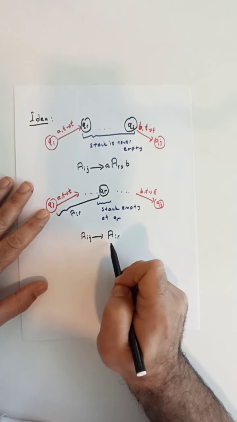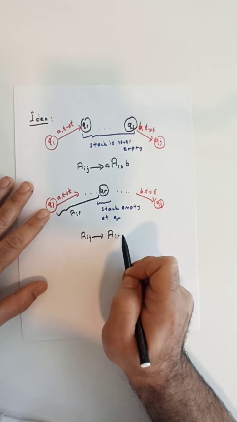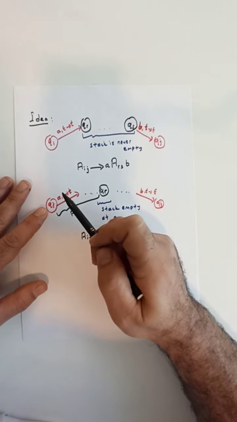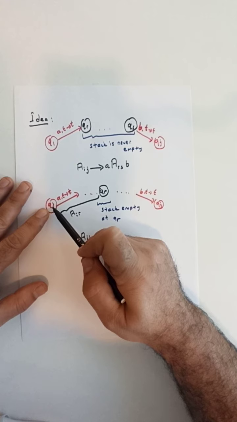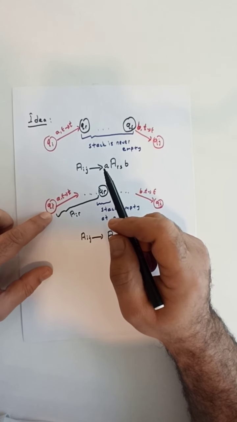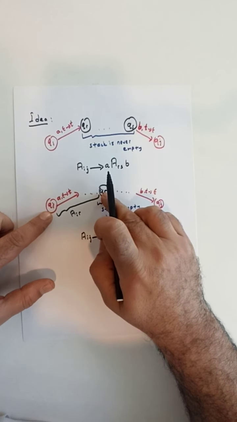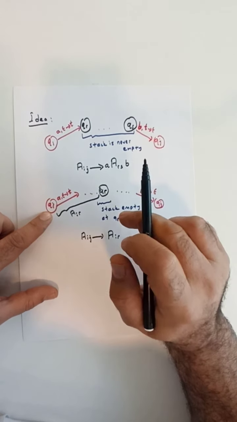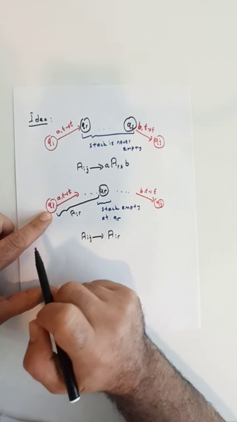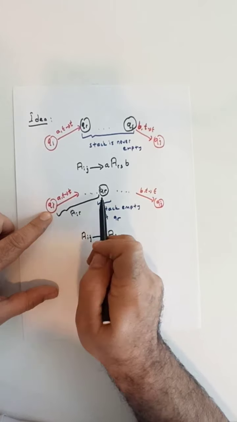Note that Air, according to our inductive hypothesis, is able to generate all strings that correspond to the strings consumed in the path from qi to qr, assuming when we start at qi the stack is empty and the stack is empty at qr. So Air will generate all such strings consumed in this path.